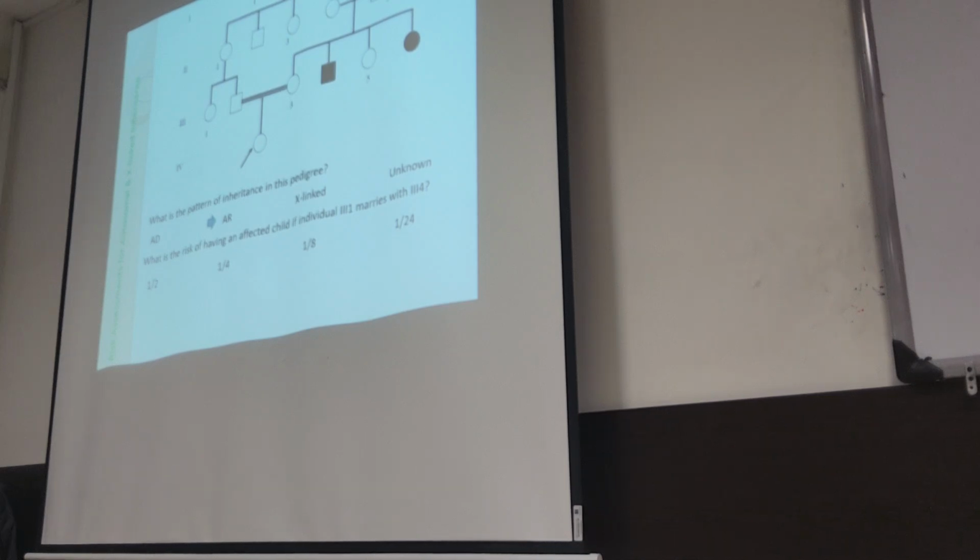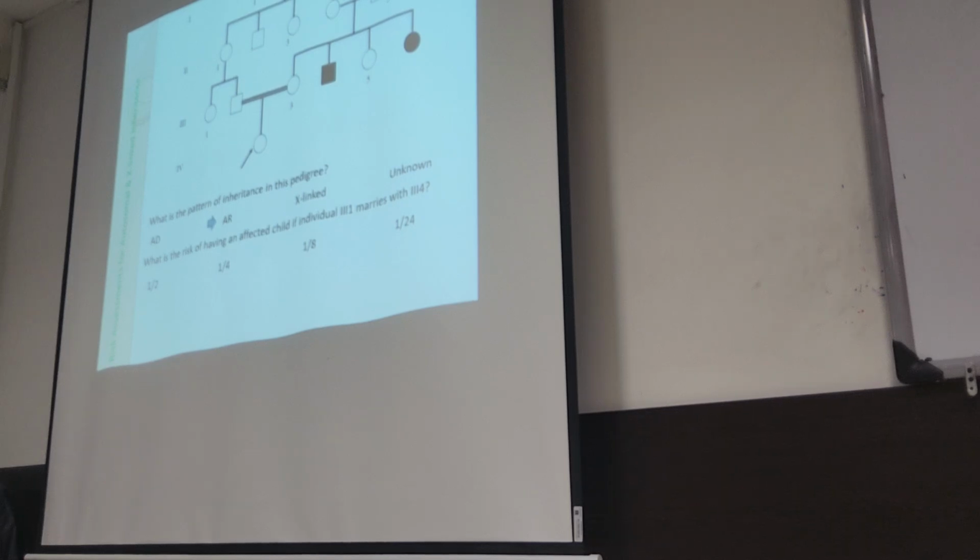After that, so 3-1 is how? Because if we take the third generation, she has a 1 over 2. 3, 1. 1 over 2. How? Because she is what is the name?